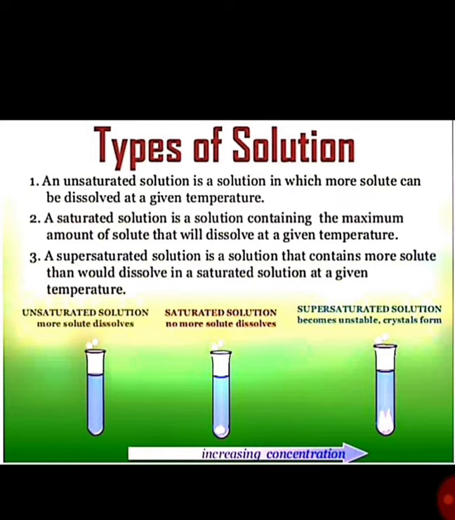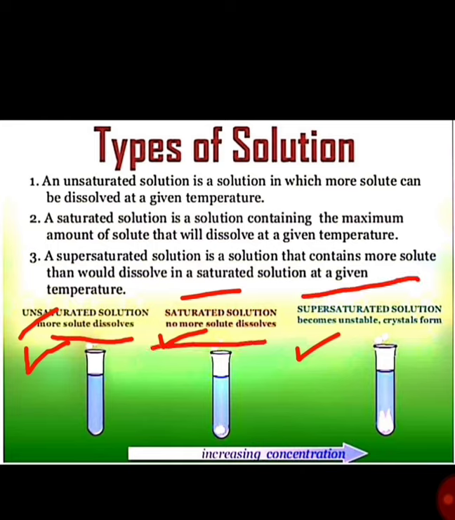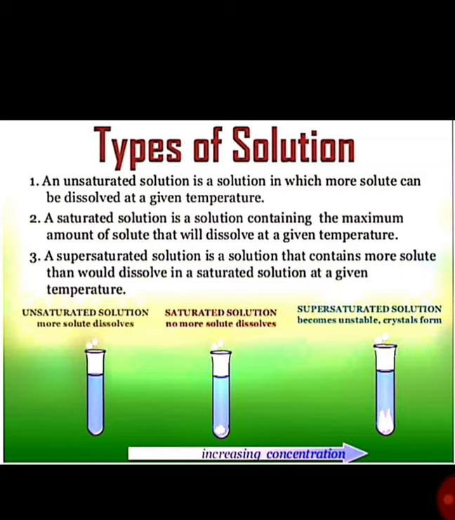Now, here we can observe unsaturated solution, saturated solution, and supersaturated solution. Unsaturated solution means more solute can be dissolved. Saturated solution means no more solute can be dissolved. And supersaturated solution means it becomes unstable and crystals form. For example, when we make chasni in our homes, we keep adding sugar and heating to a certain temperature, and when it reaches it, it forms crystals of sugar.